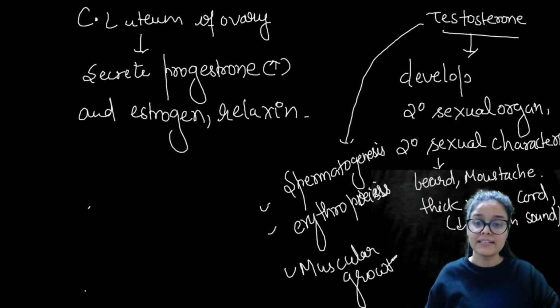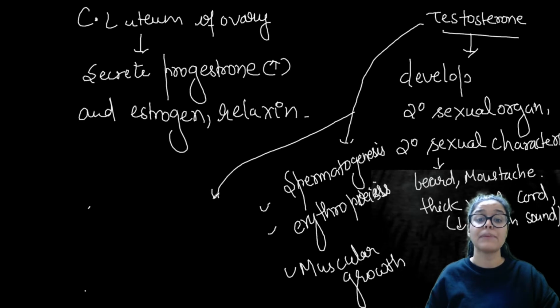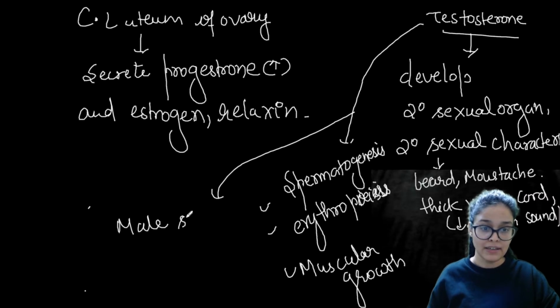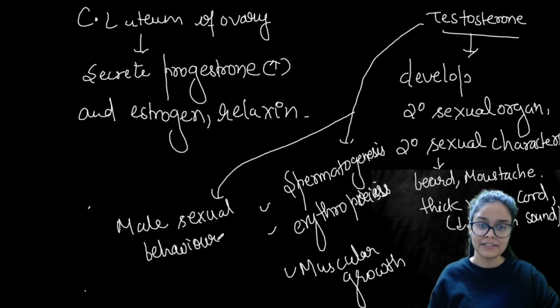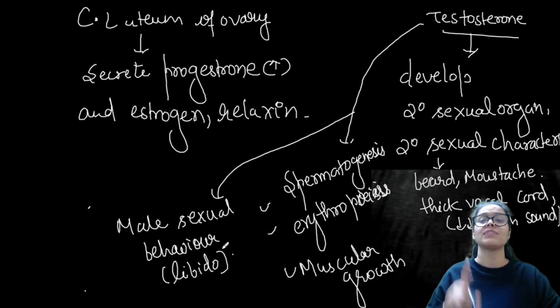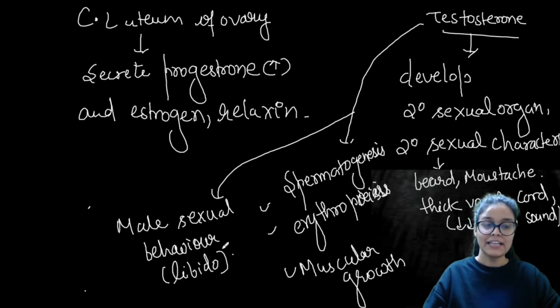And obviously male sexual behavior, that is the libido, is also controlled by it. So this is the function of testosterone, which you have to remember.